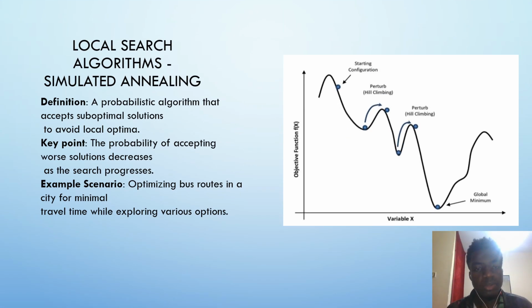Let's go now to simulated annealing, which is another algorithm for local search. By definition, it's a probabilistic algorithm that accepts suboptimal solutions in order to avoid the local optima. Simulated annealing helps avoid the local optima because it takes random values; it doesn't consider selecting the neighboring node, it takes on random values.